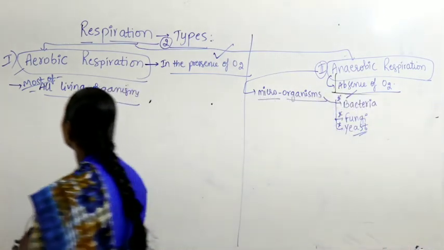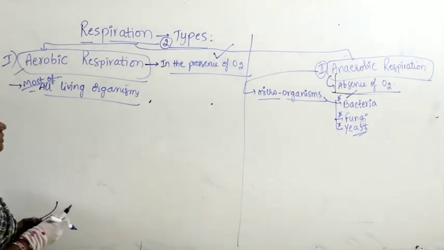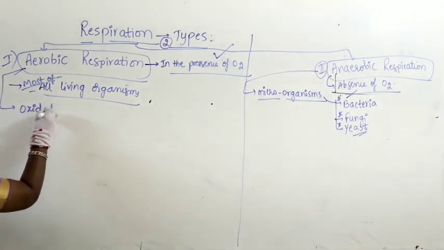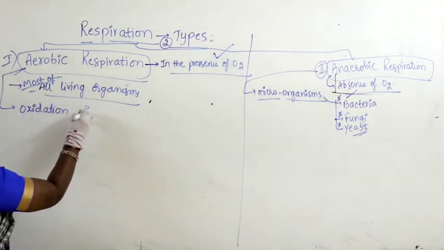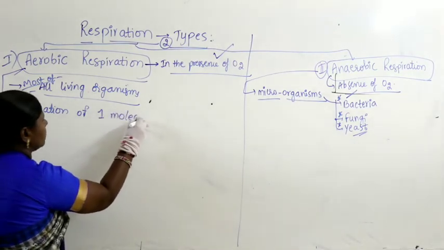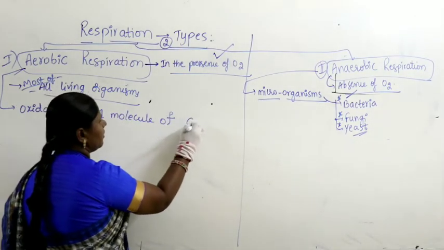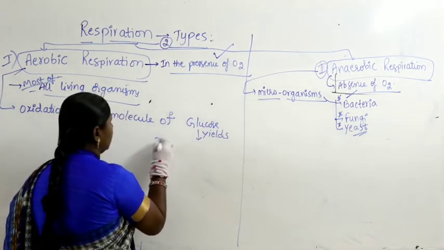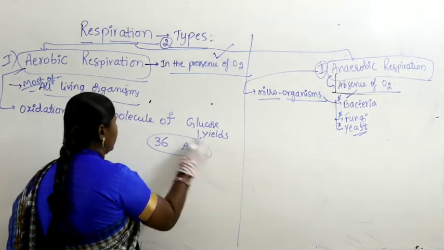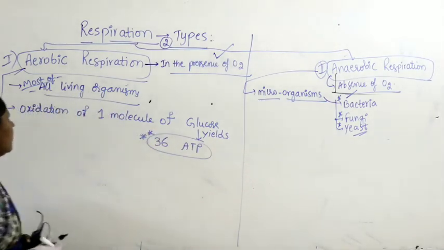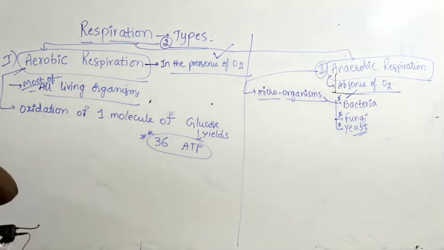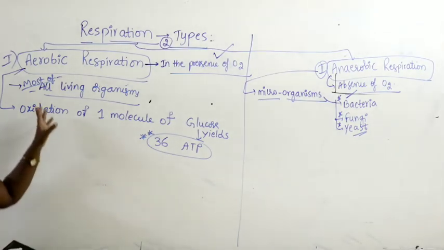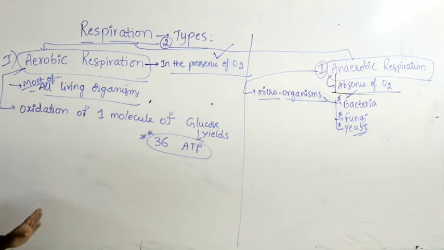In aerobic respiration, the oxidation of one molecule of glucose yields 36 molecules of ATP. Oxidation of one molecule of glucose generally yields how many molecules of ATP? 36 molecules of ATP. Most of the living organisms undergo aerobic respiration.